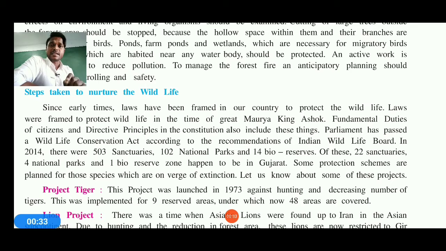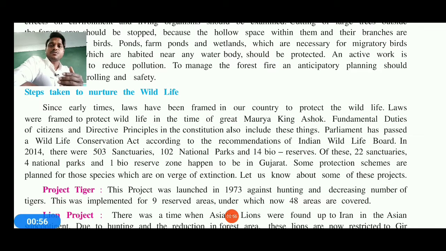Since early times, laws have been framed in our country to protect the wildlife, and laws have been made to frame the Protection of the Wildlife Act. The Constitution is also implementing, according to parliamentary rules and regulations, that a Wildlife Conservation Act must be planned. And therefore today we have recommendations from the Indian Wildlife Board, which is taking care of these kinds of projects.